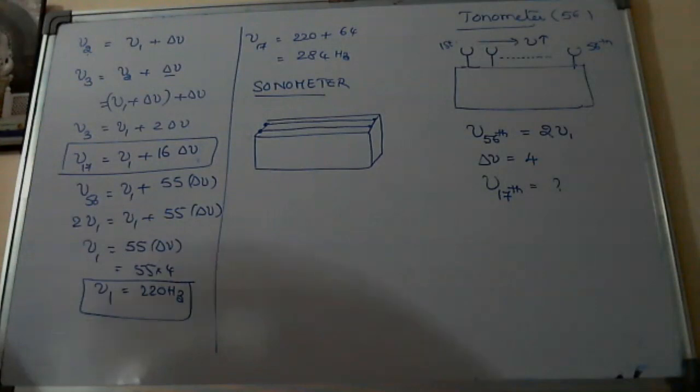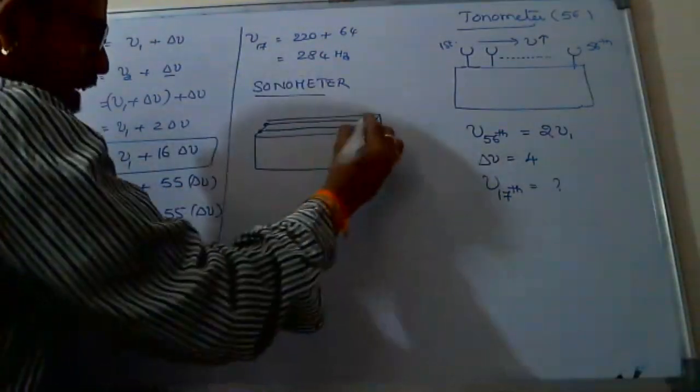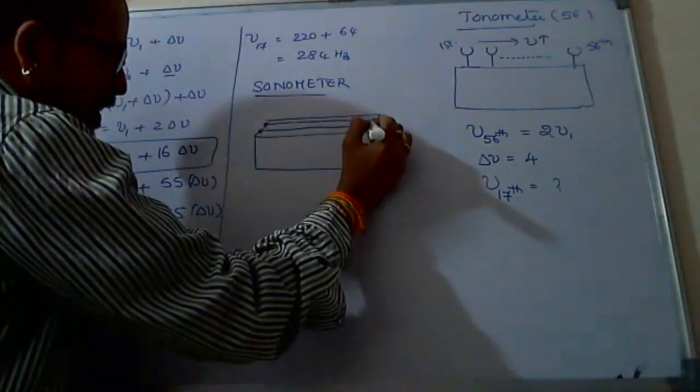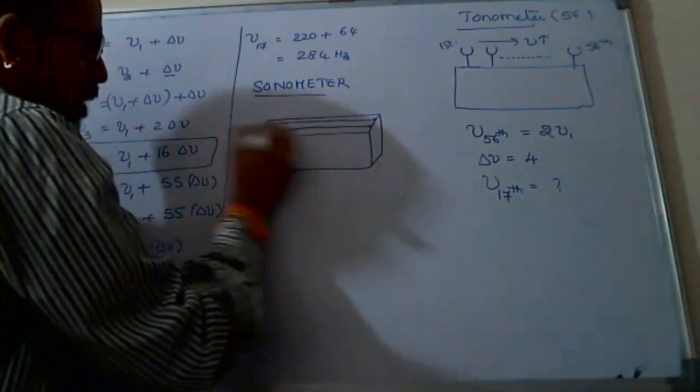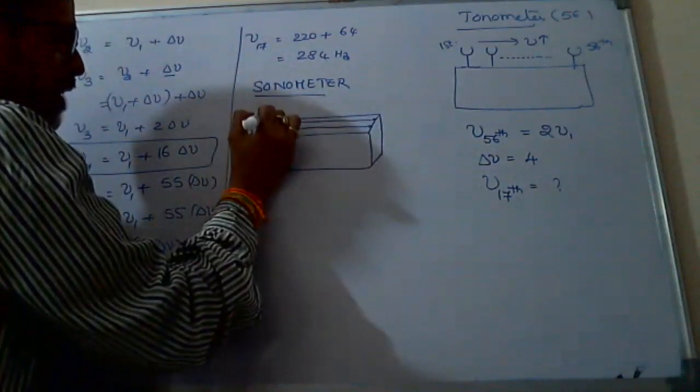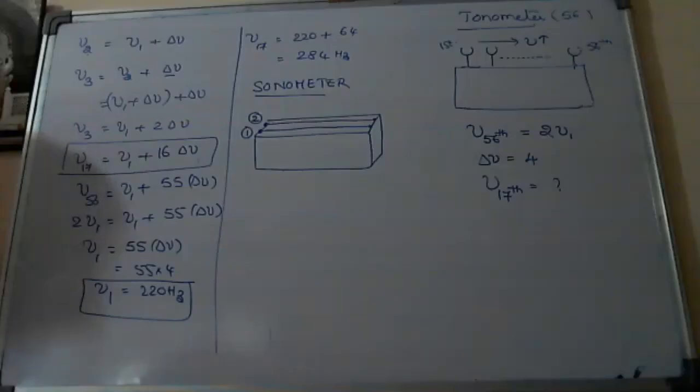And he said both are maintained at 2 different tensions. Suppose it is the first wire, the other one is the second wire.